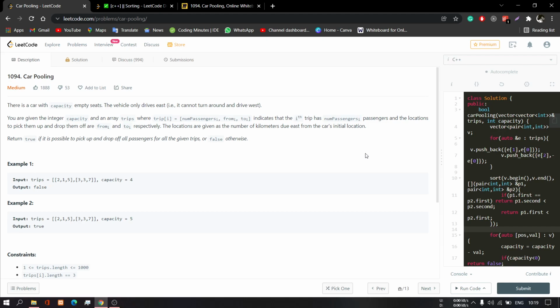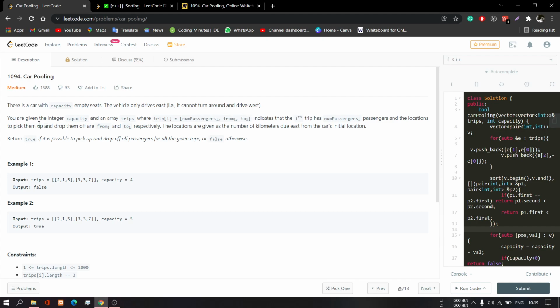So I am back with another LeetCode Daily Challenge, and it is LeetCode number 1094, Car Pooling. It is a medium level question, and I also feel the same. So the question is: there is a car with capacity empty seats. The vehicle only drives east, that is, it cannot turn around and drive west.